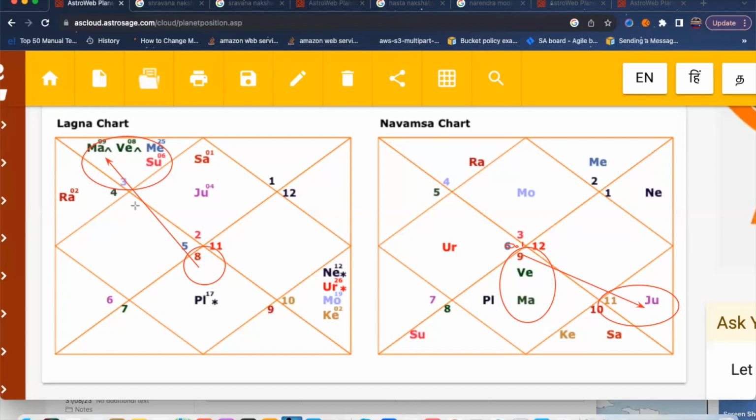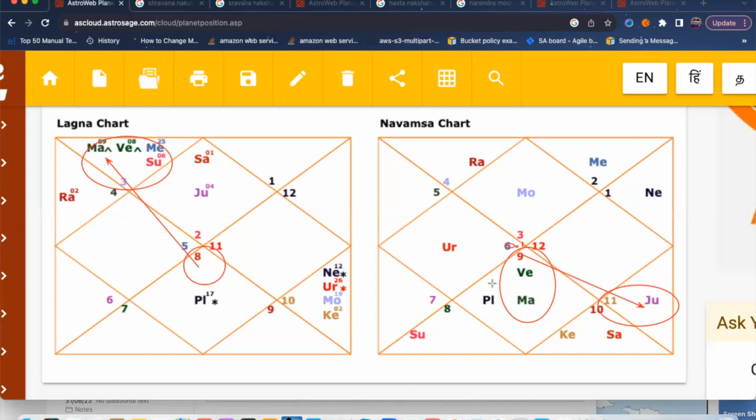Now that shows that the spouse will have very much technical knowledge, will be great at technical things. They can be short-tempered or aggressive sometimes, but very good at engineering things. And Venus is sitting with Mars, which shows that the spouse will be luxurious, wanting to enjoy luxurious things.